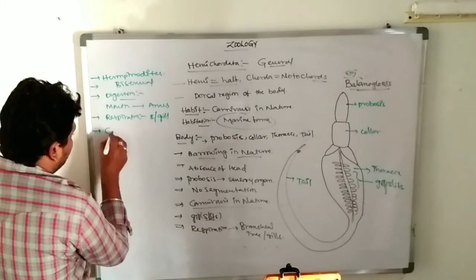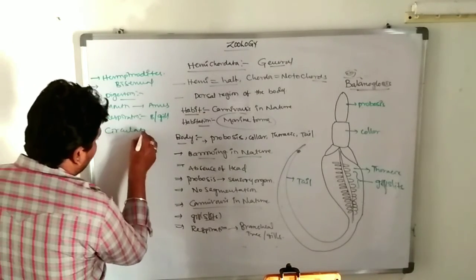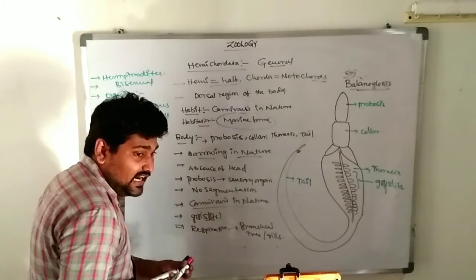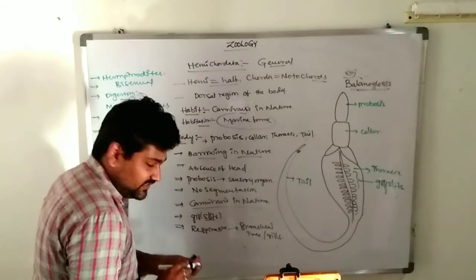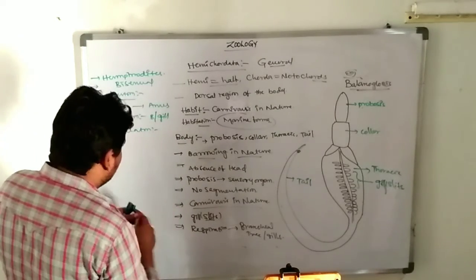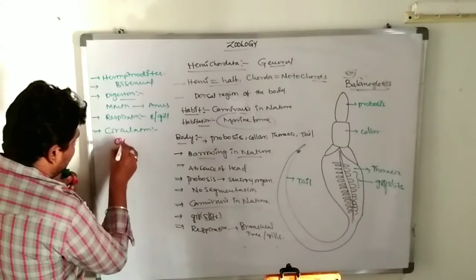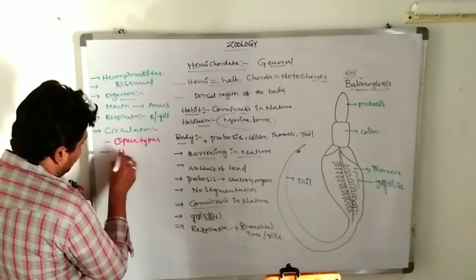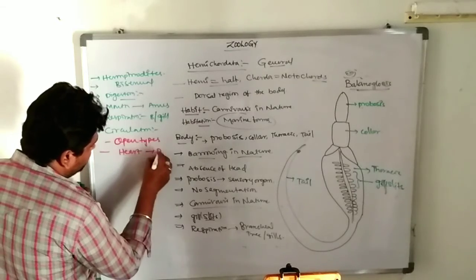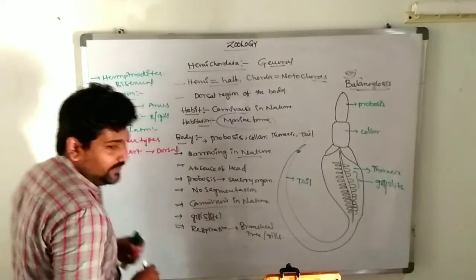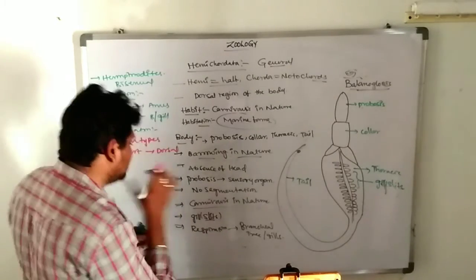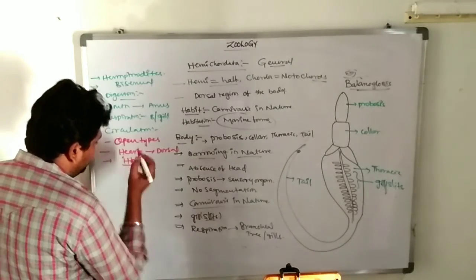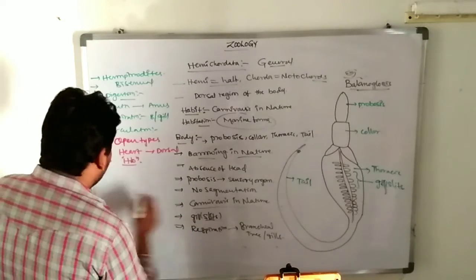Next one, circulation. Which type of circulation? These show open type circulation. The heart is located in the dorsal region. Blood pigment is present, which is hemoglobin.